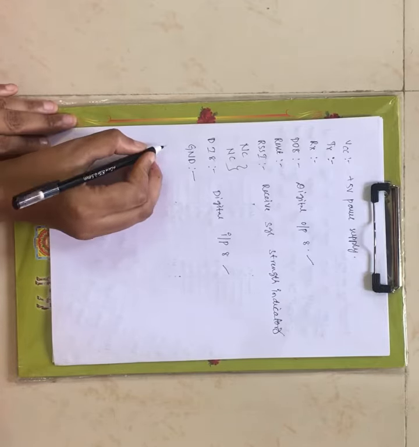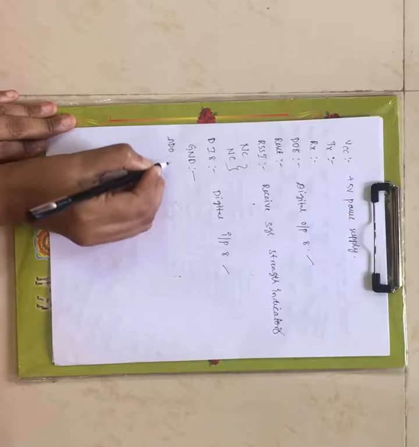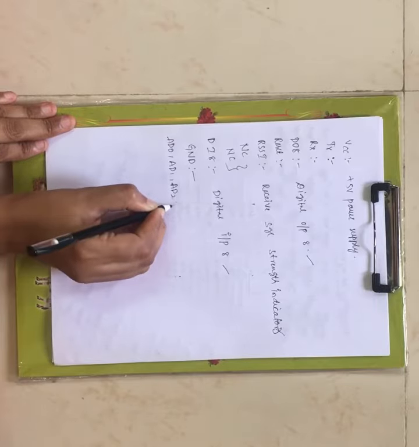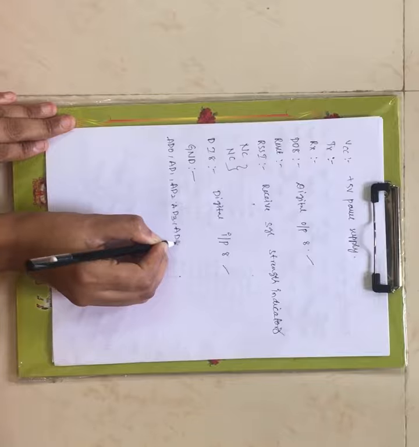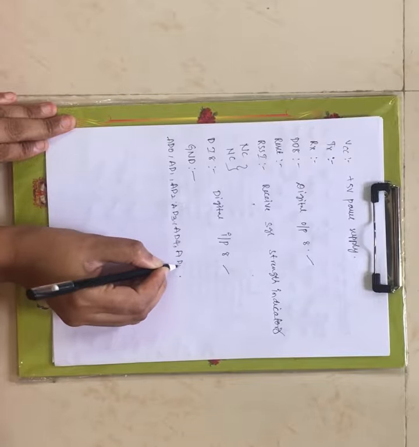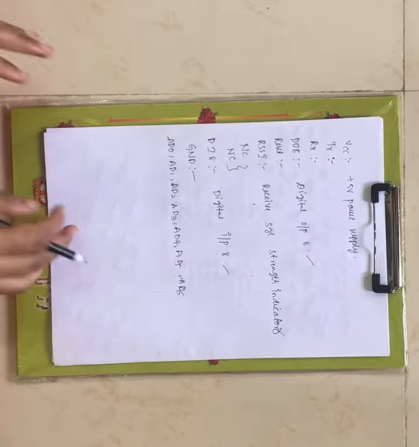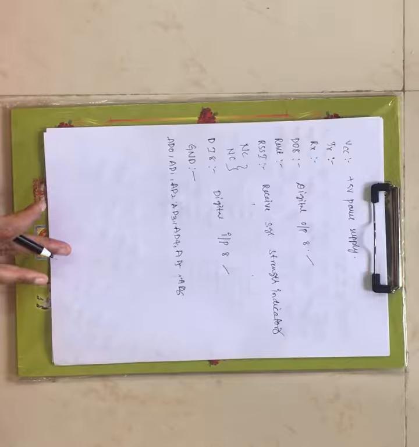And next we have AD0, AD1, AD2, AD3, AD4, AD5, and AD6, right?